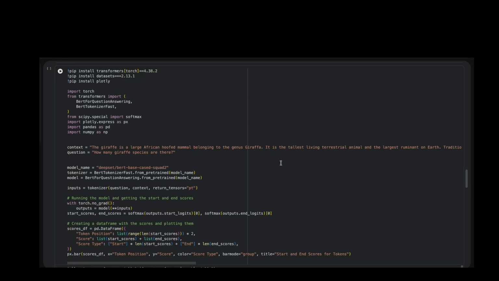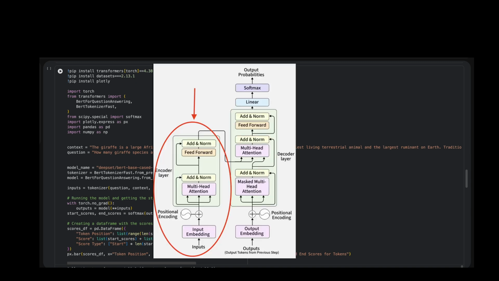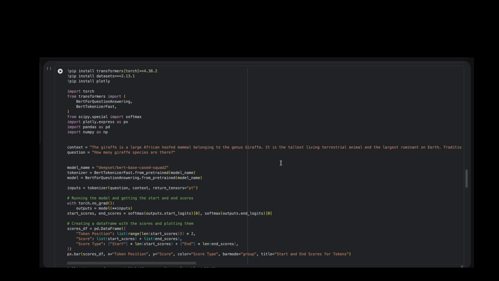In this video, we will see a project on BERT architecture, which is an encoder-only model which provides an output meaningful text representation based on the query asked for the context provided. So here in this project, we have used a deepset BERT-base-cased-squad model which is fine-tuned on a question and answer dataset.